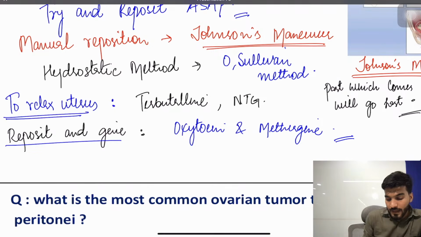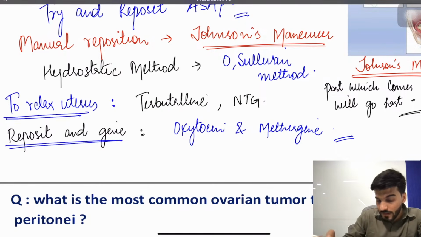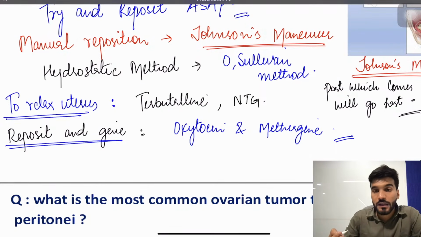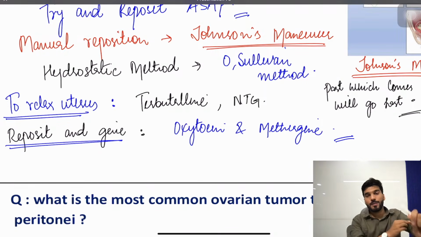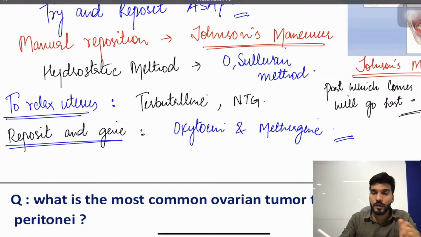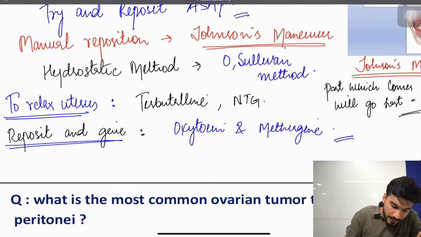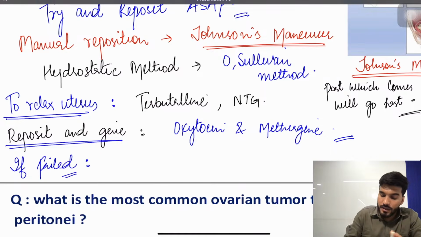If the placenta is attached. Some say remove the placenta prior, some say remove the placenta after, but yes, you need to relax the uterus first. So first relax with terbutaline, then we can remove the placenta. After that, if these procedures fail, if Johnson's maneuver has failed, relax the uterus, then reposit it. If again that fails after giving oxytocin, methergine and terbutaline, we can go for surgical procedures.